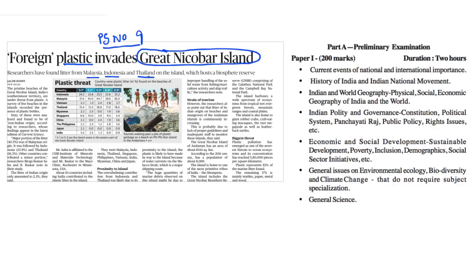Now, what is important for us from the preliminary examination point of view is the location of this Great Nicobar Island, which national parks are part of this biosphere reserve, that is the Great Nicobar Biosphere Reserve, and other important national parks of the Andaman and Nicobar. So, in this article, we will try and understand the Great Nicobar Biosphere Reserve, and also have an idea about how to approach the biosphere reserves and national parks. This will form a part of the preliminary examination syllabus under the topic General Issues on Biodiversity.